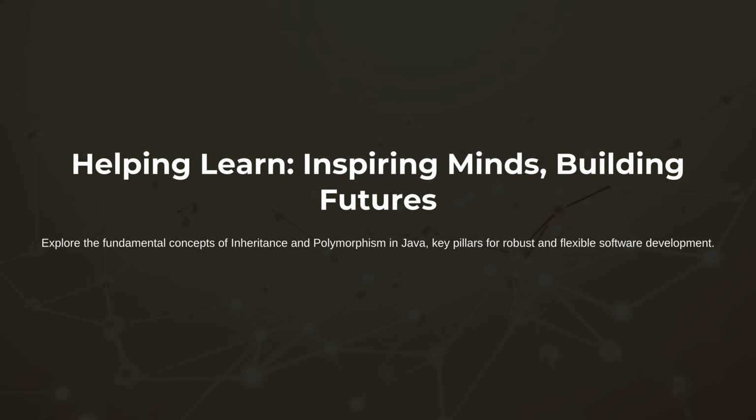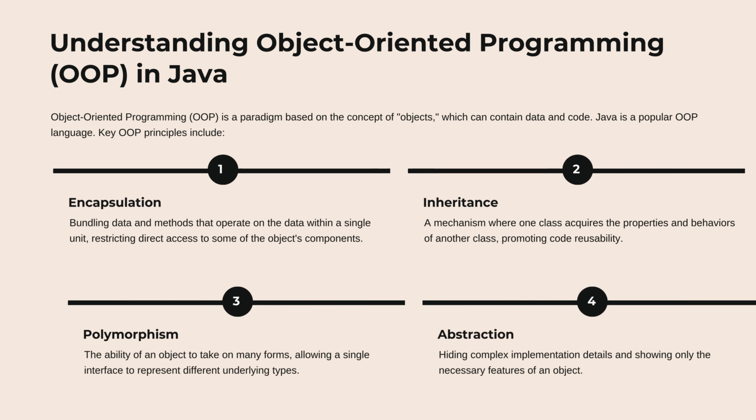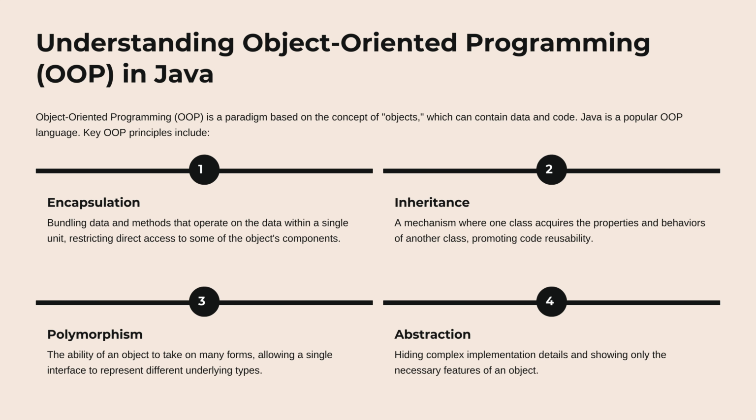Explore the fundamental concepts of inheritance and polymorphism in Java, key pillars for robust and flexible software development. Understanding object-oriented programming, OOP, in Java. Object-oriented programming, OOP, is a paradigm based on the concept of objects, which can contain data and code. Java is a popular OOP language.